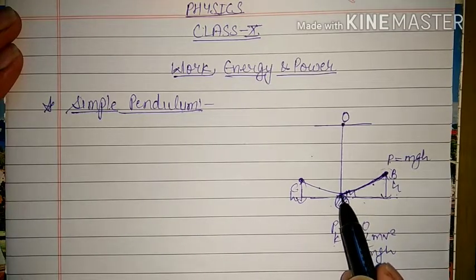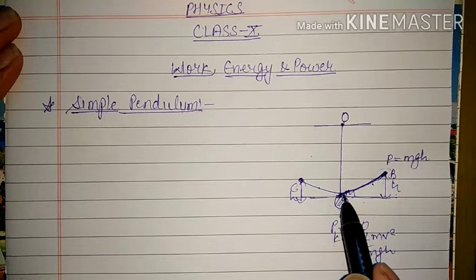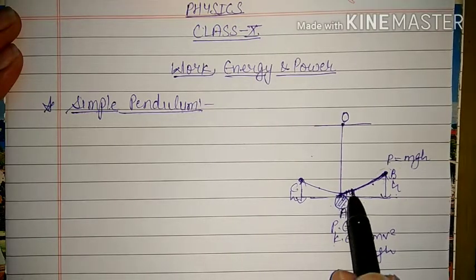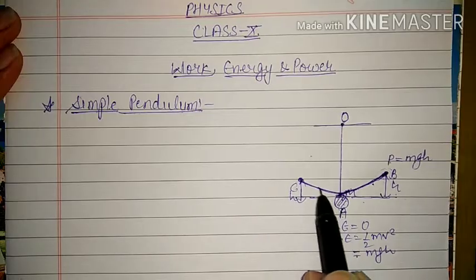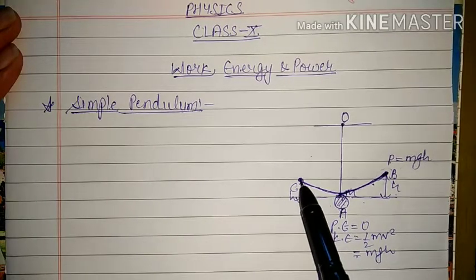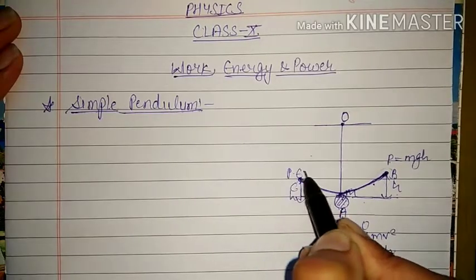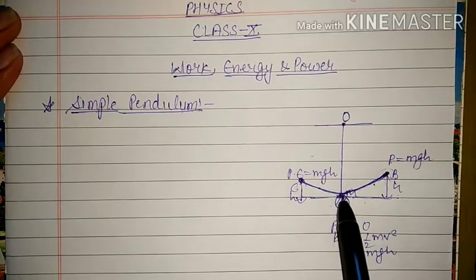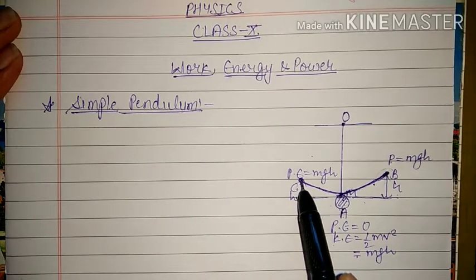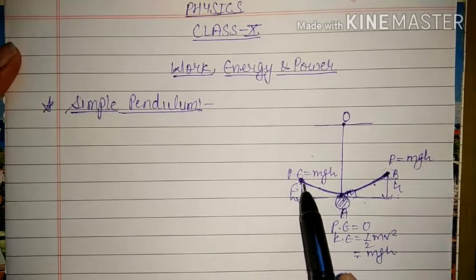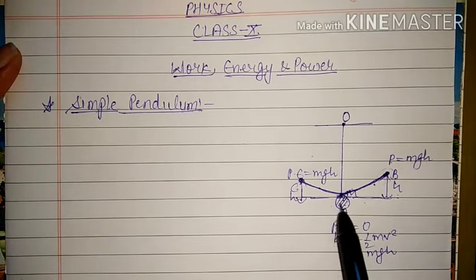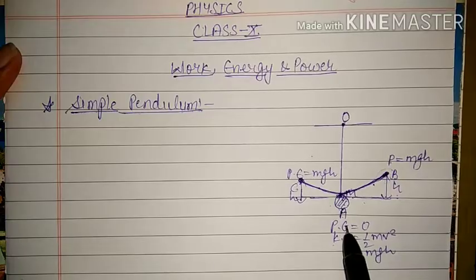Now if it has kinetic energy here, that means it has some velocity, and because of that velocity it will not come to rest here, since here it has maximum kinetic energy, that means maximum velocity. So it will move to the other side and then reach point C. As soon as it reaches point C, it will again have some potential energy, equal to mgh because it has height here. After acquiring this maximum height, for one moment it will come to rest, and then it will move back towards A. Then its potential energy will decrease and its kinetic energy will increase, and again it will have maximum kinetic energy here.